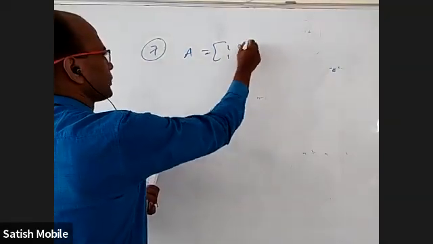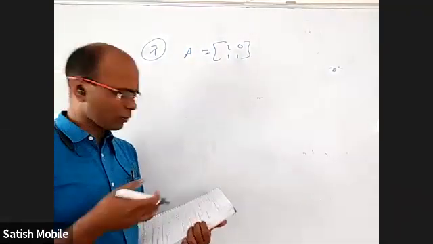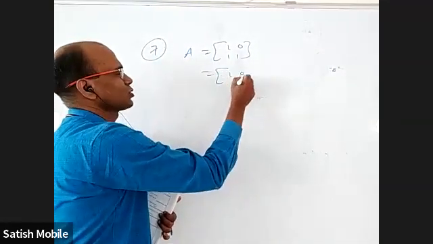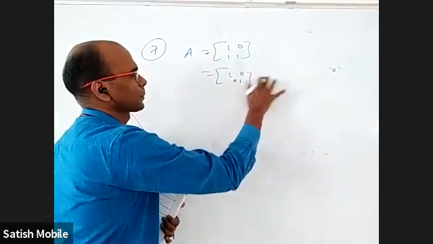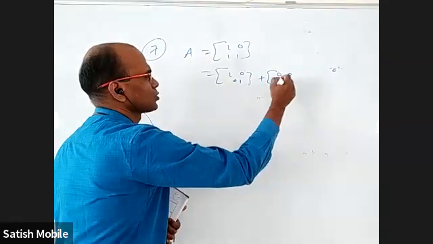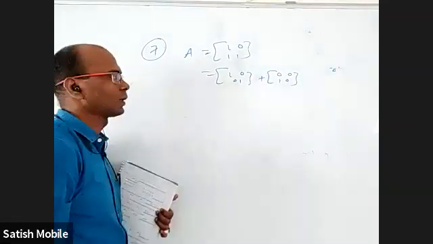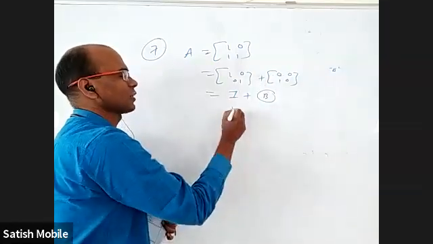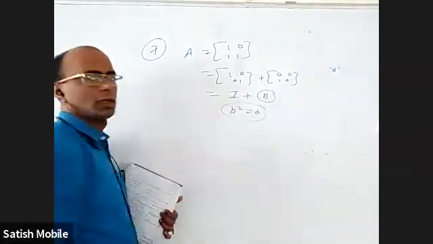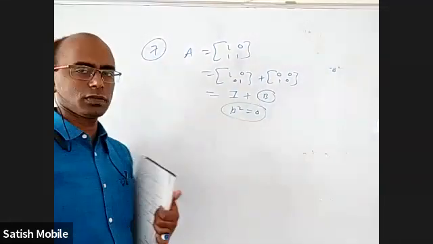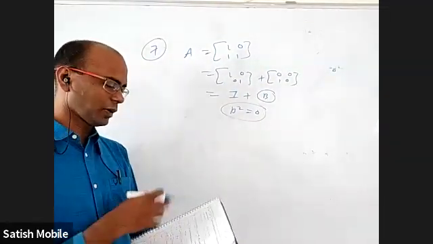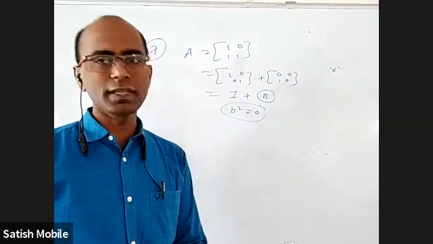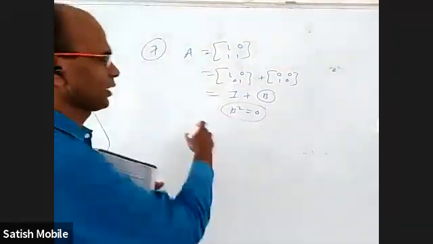A is 1, 0, 1, 1. Somebody might have found A square, A cube and verified the options. But if I write this as 1, 0, 0, 1 plus 0, 0, 1, 0, this is identity matrix and this is some B. You can easily see B square is null matrix here. If B square is null matrix, I already told what the answer is, and the answer is exactly that: A power n, option A. A power n equal to nA minus (n minus 1) into I. So I don't have to write the rest of it.